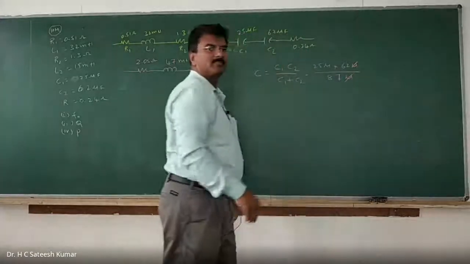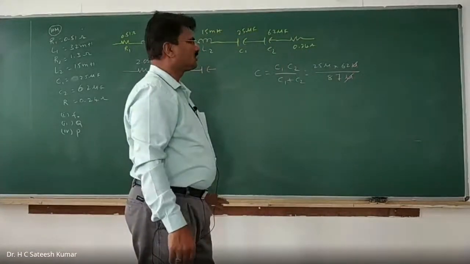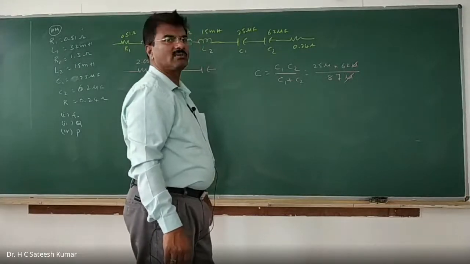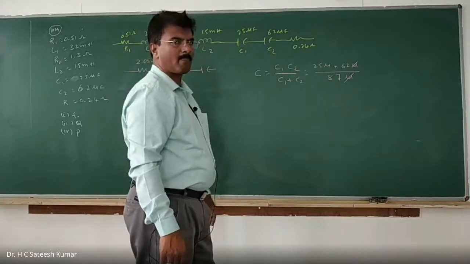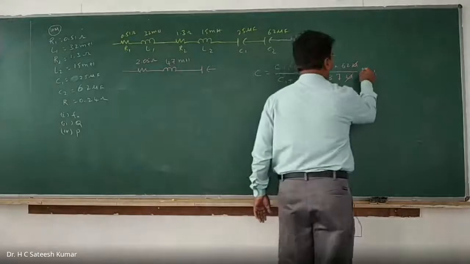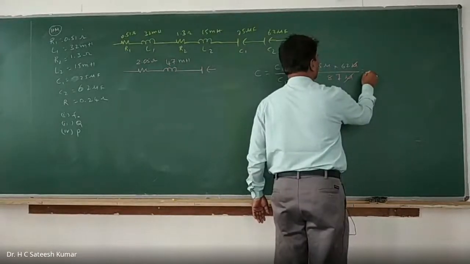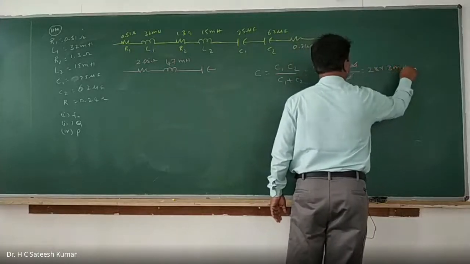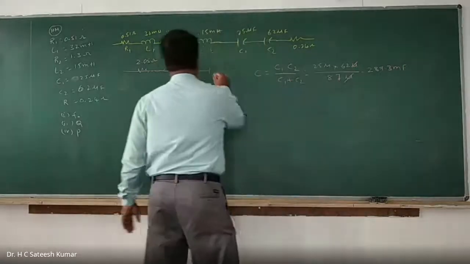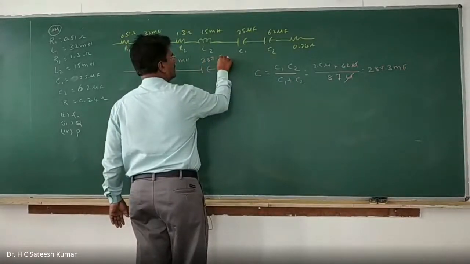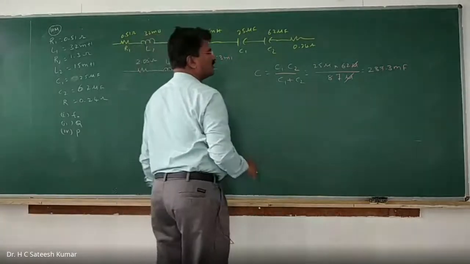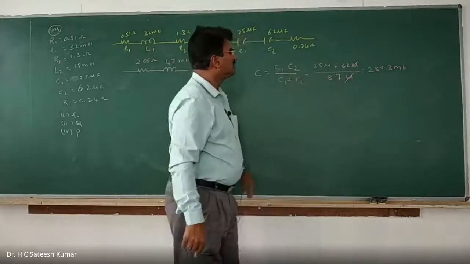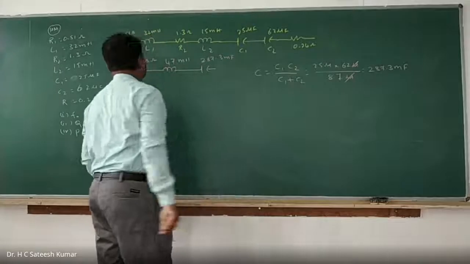So we need 25 into 62 divided by 87. Okay, right. So we got these things.